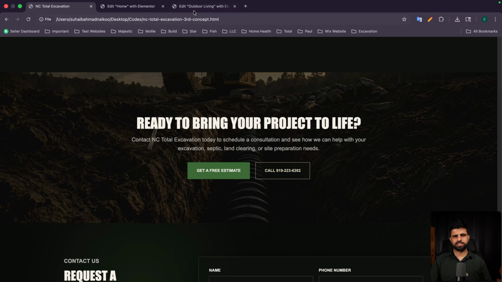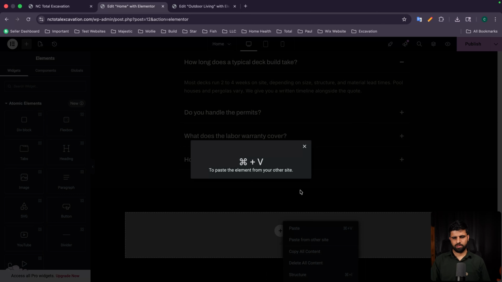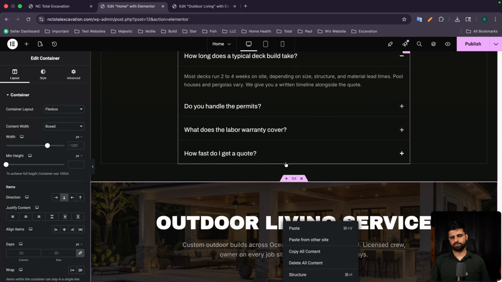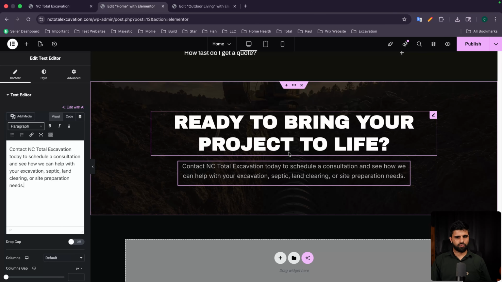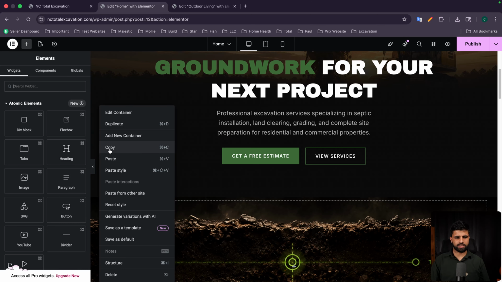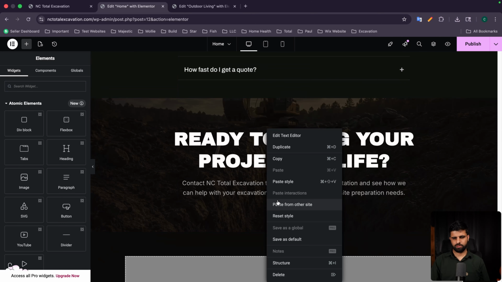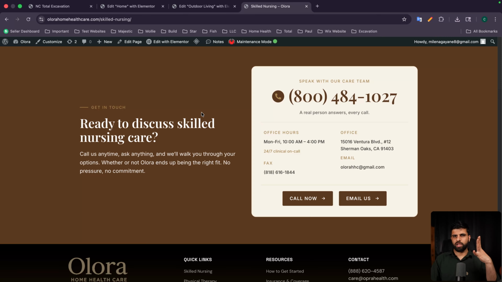Now coming to this section, if you see this, we can paste it here and change the background image. For the buttons, we already have these at the top. We can just copy this and paste it up here. Even for a different punch, if you see, this was the earlier website we did with Claude.